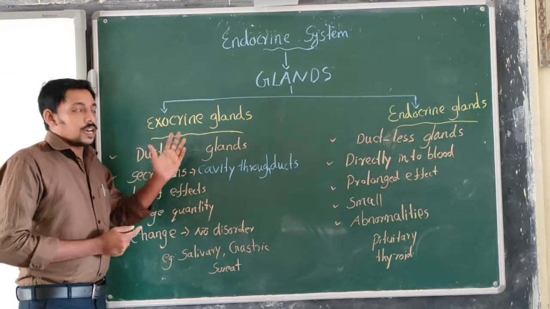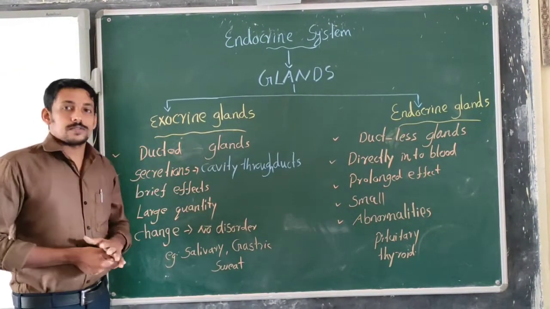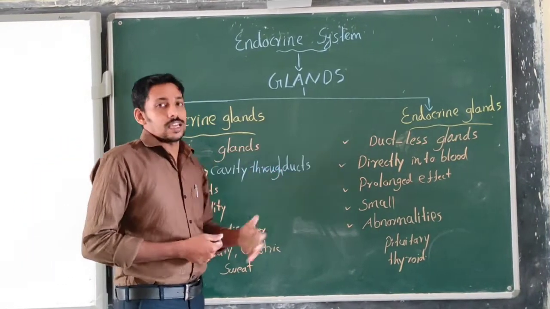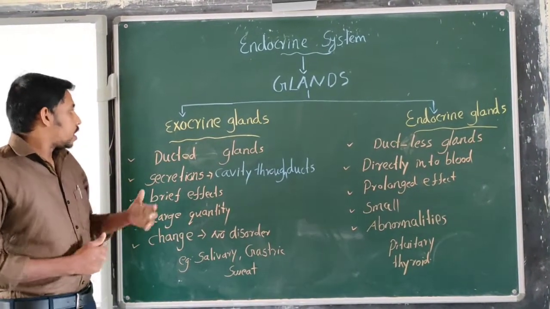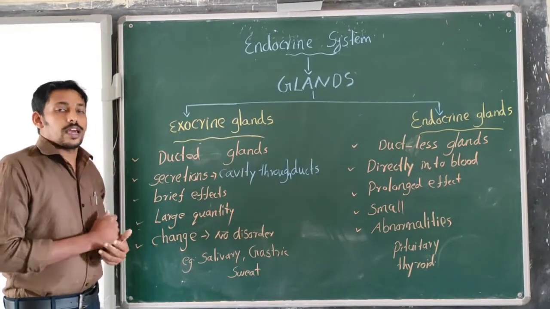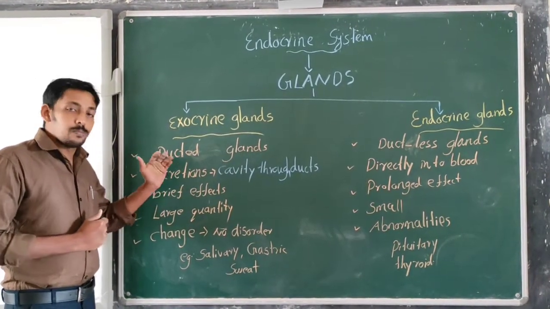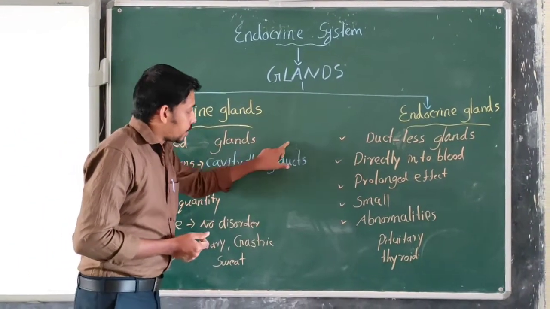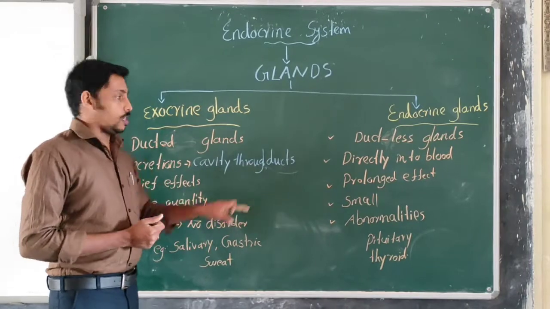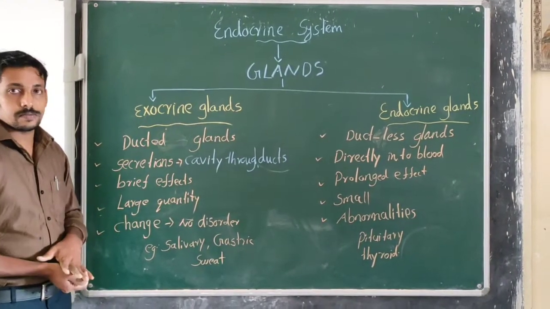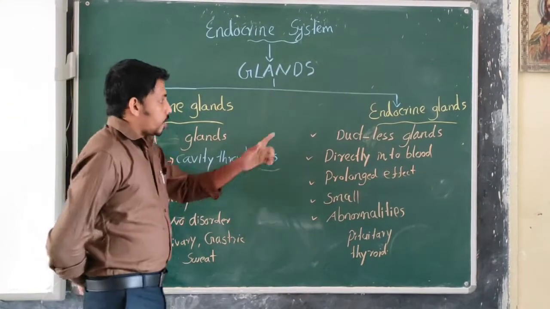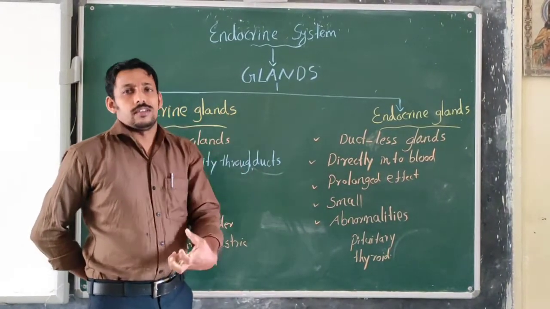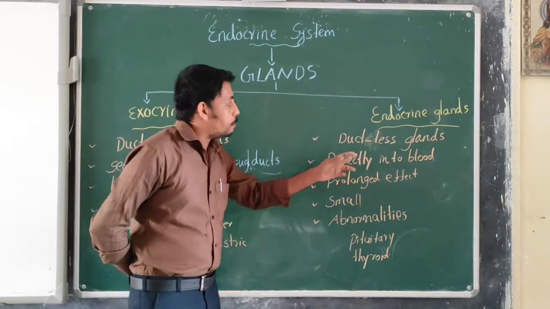In the case of exocrine glands, they are ducted glands, whereas the endocrine glands are ductless glands. That means in the case of exocrine glands, their secretions are poured into specialized ducts. So ducts are present in the exocrine glands, whereas in the endocrine glands, the secretions are directly poured into the blood.